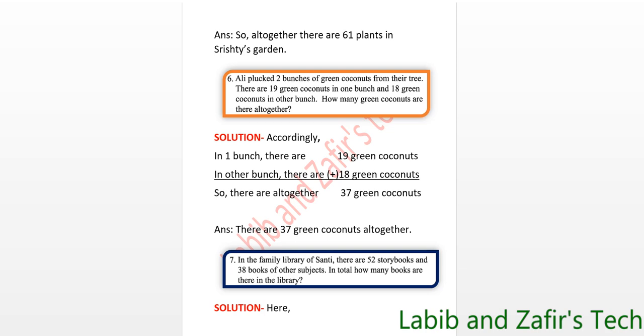Accordingly, in one bunch there are 19 green coconuts. In the other bunch there are 18 green coconuts. So there are altogether 9 plus 8 equal 17, 1 in hand. 1 plus 1 equal 2. 2 plus 1 equal 3. So 37. So there are altogether 37 green coconuts. Answer: There are 37 green coconuts altogether.